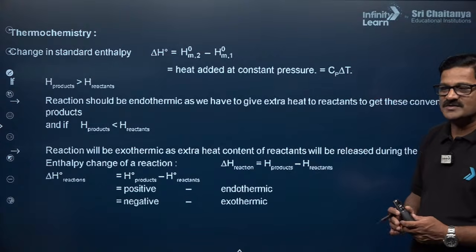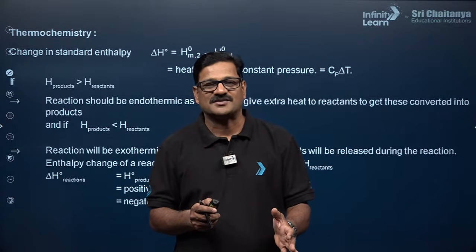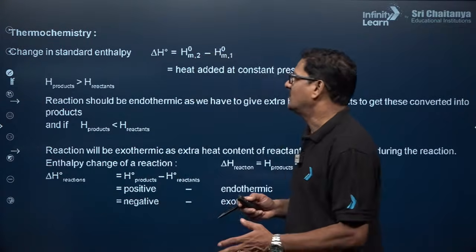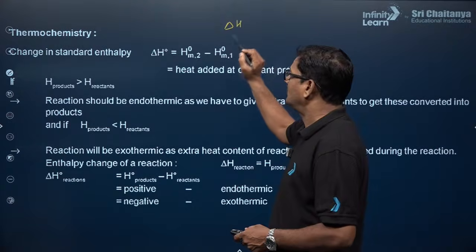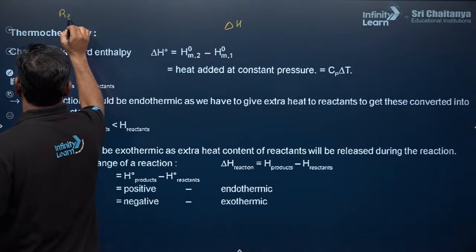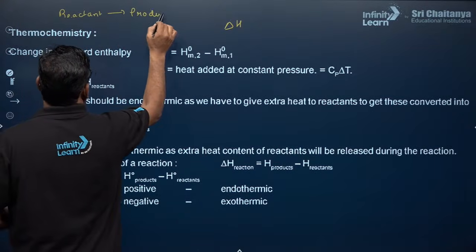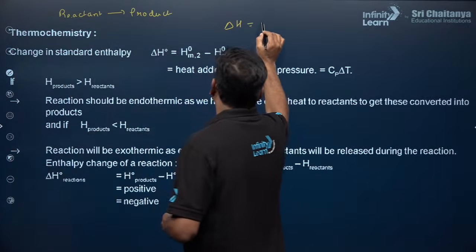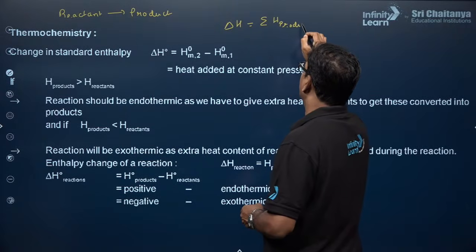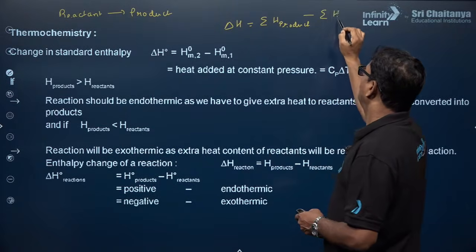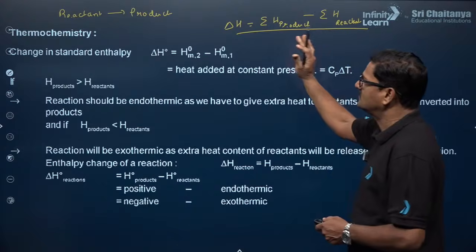Moving ahead, thermochemistry. So chemical reactions and the heat exchanges during chemical reactions are studied in thermochemistry. Here you can see change in standard enthalpy, you can say delta H. We know that reactant gives rise to the product. Delta H is the sum of the enthalpies of the products minus the sum of the enthalpies of the reactants. So this is the situation you can see.